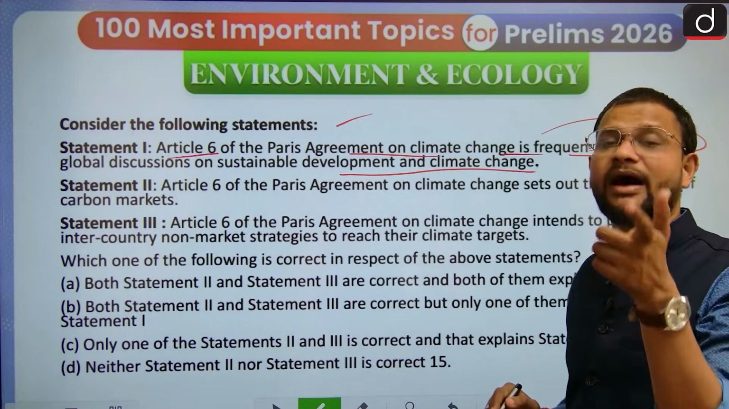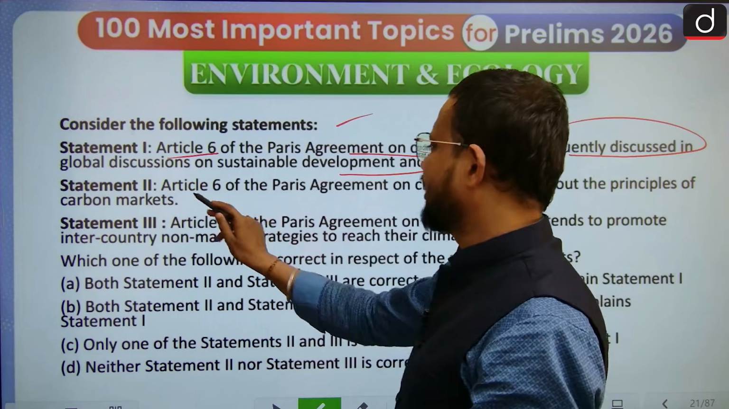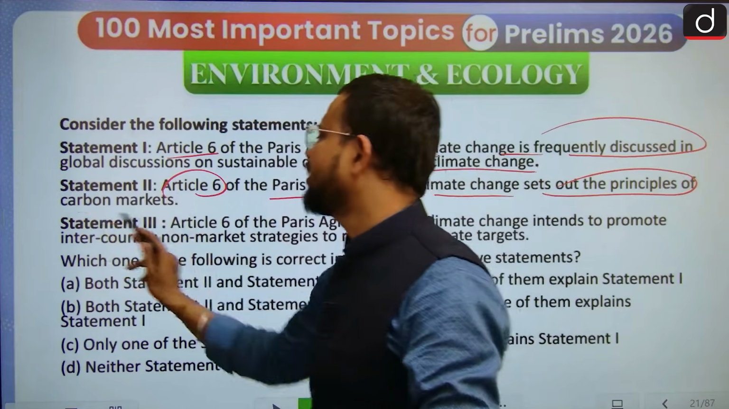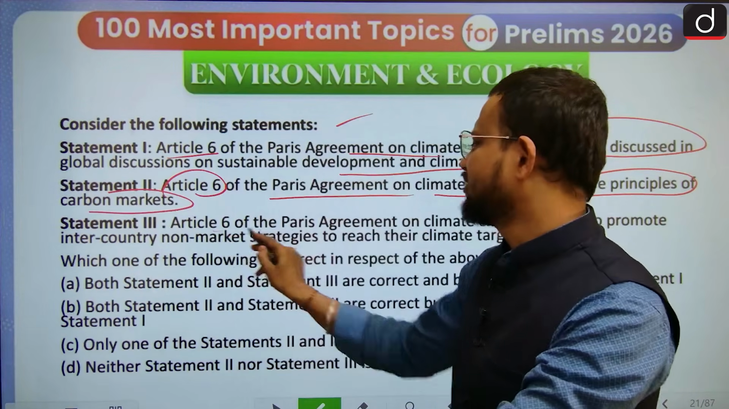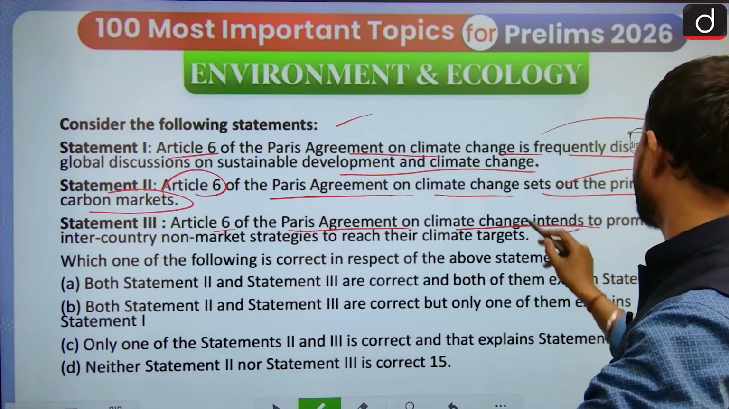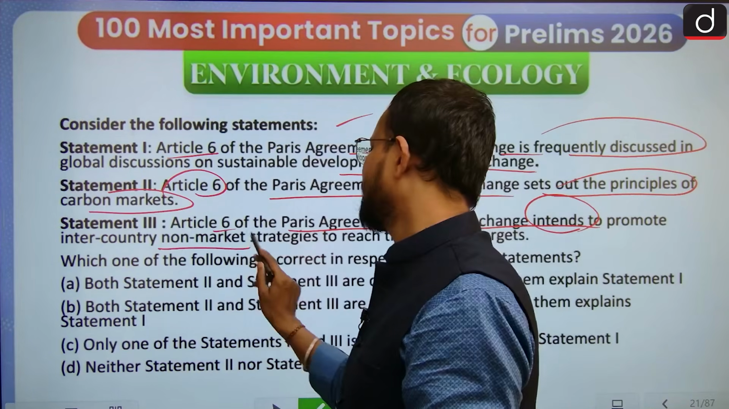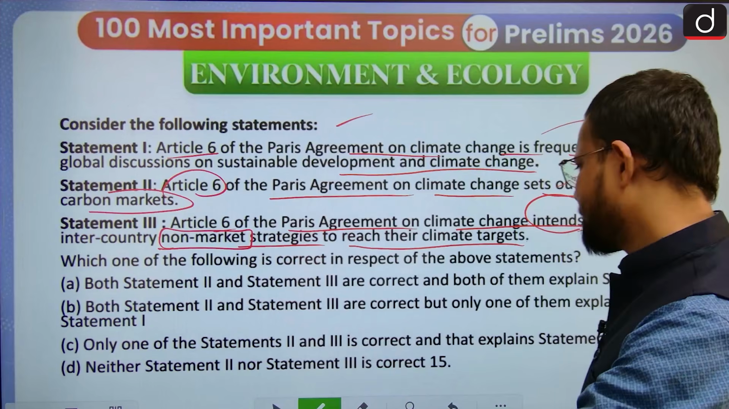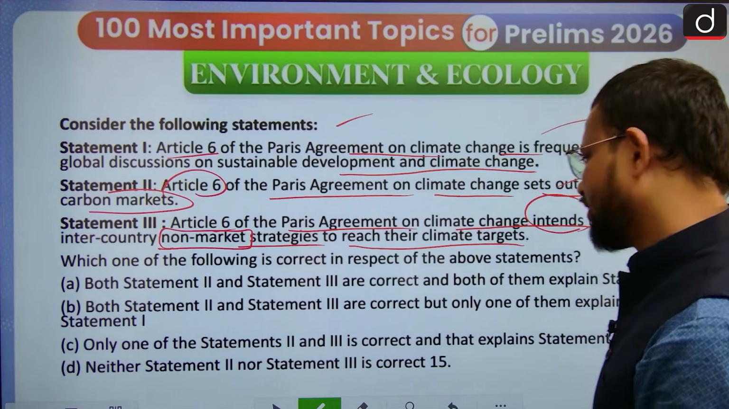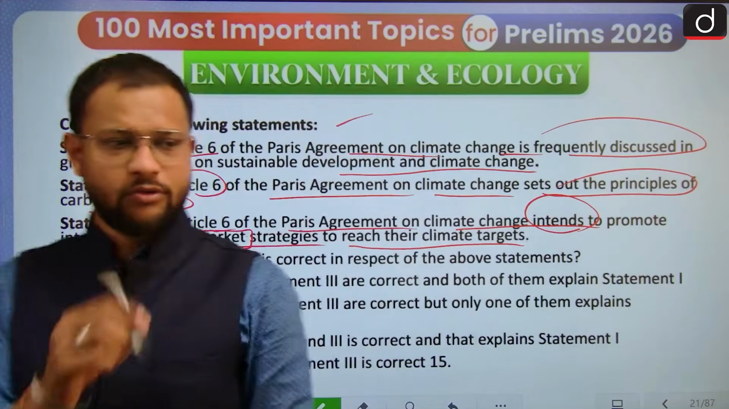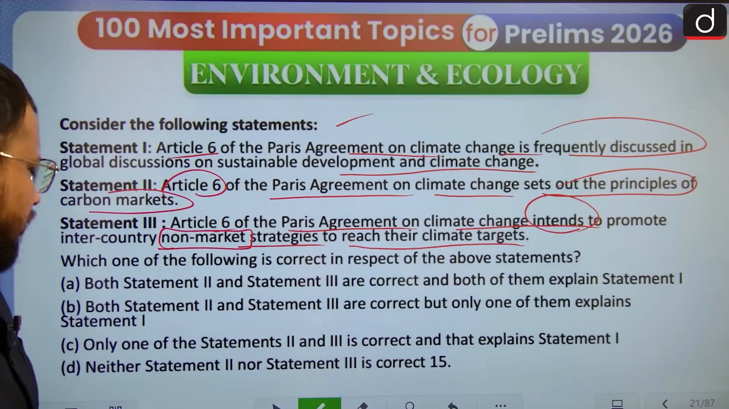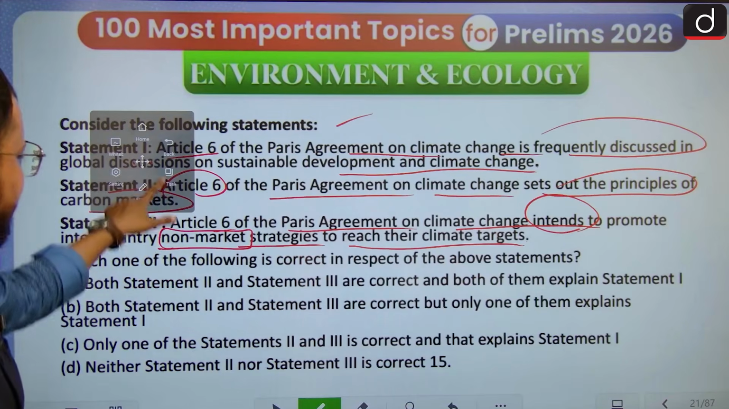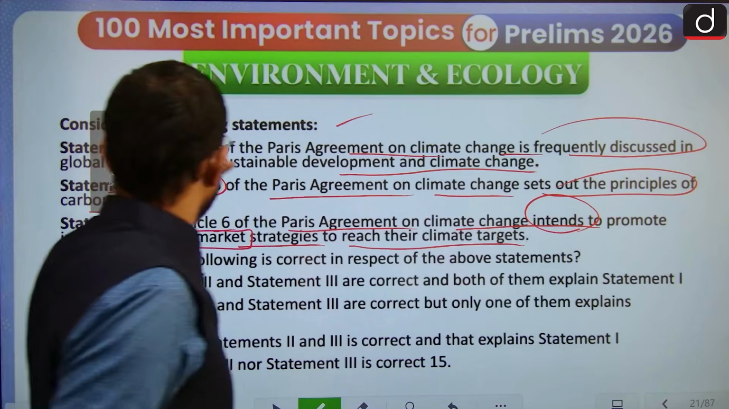Yes, that is about the carbon market, carbon trading. Article 6 of the Paris Agreement on Climate Change sets out the principle of carbon markets, and it intends to promote inter-country non-market strategies to reach their climate target. Okay? So here, the statements are basically correct. Okay?